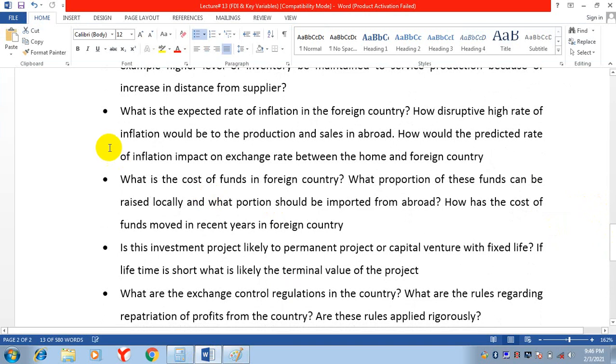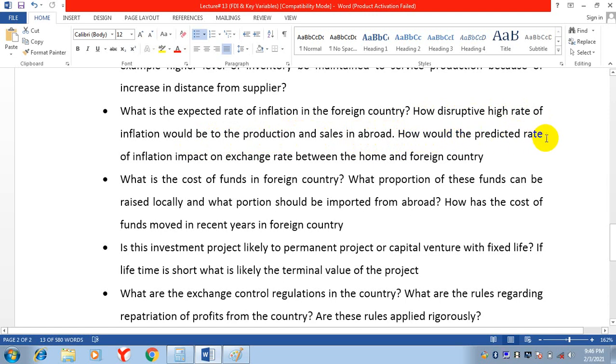What is the expected rate of inflation in the foreign country? Because inflation affects the prices. How disruptive would a high rate of inflation be to production? If the inflation rate is high, it will affect your production and sales in the foreign country.